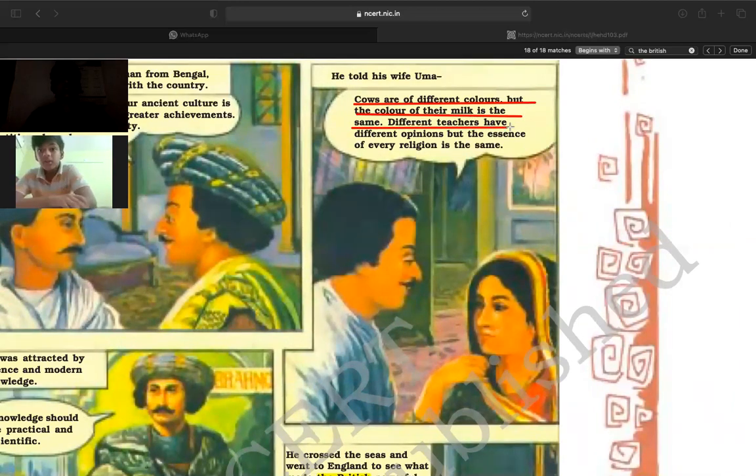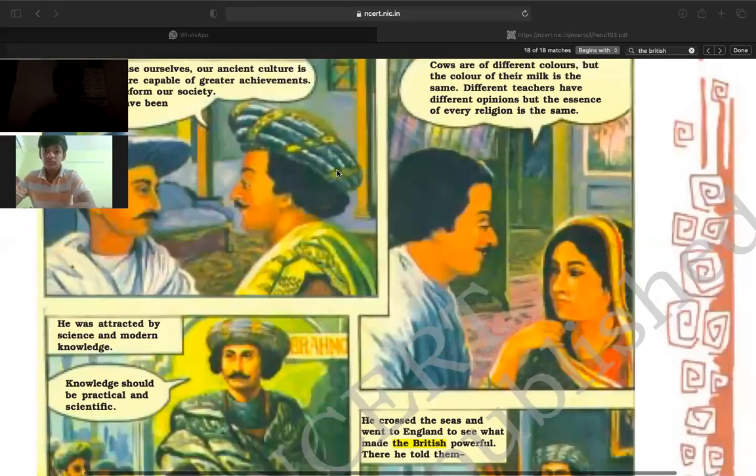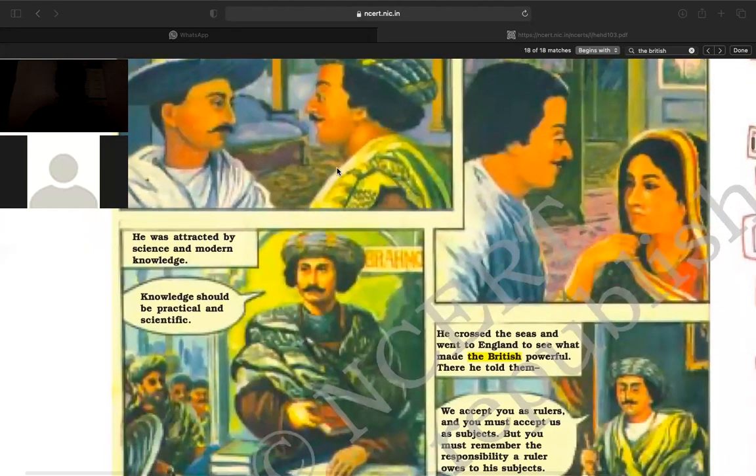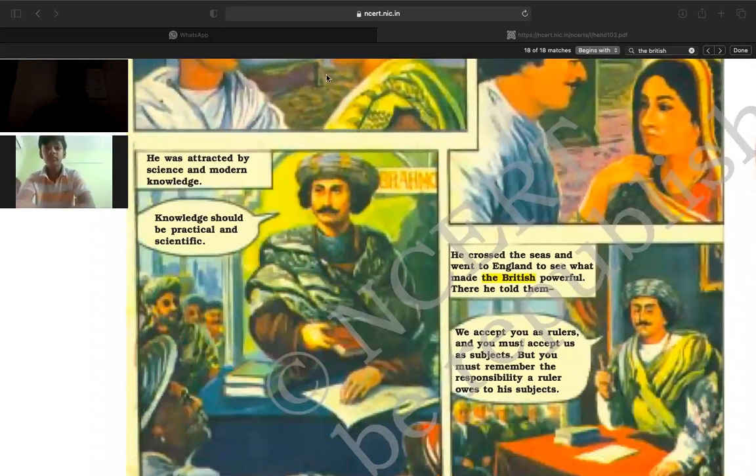So different teachers have different opinions, but the essence of every religion is the same. He takes the example of cows and teachers, saying the colors of cows are different but the milk they produce is the same. So that is the idea he presented.